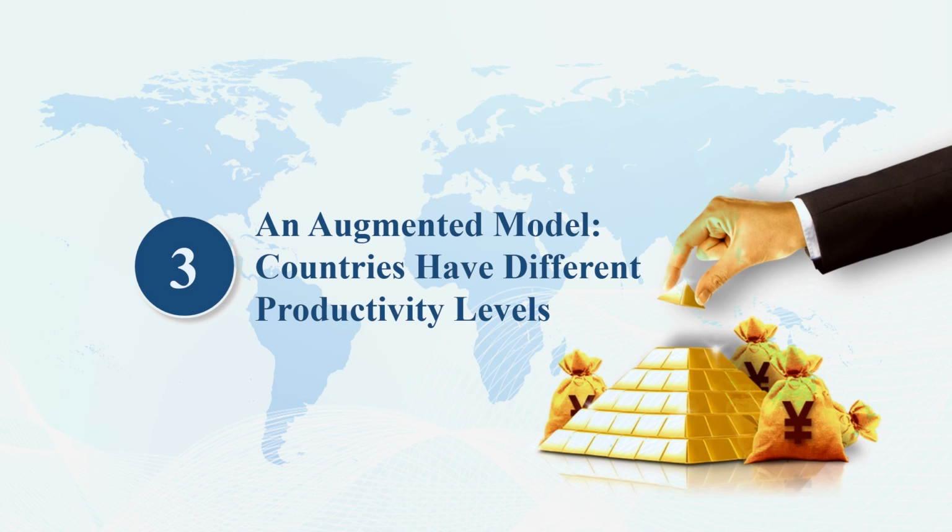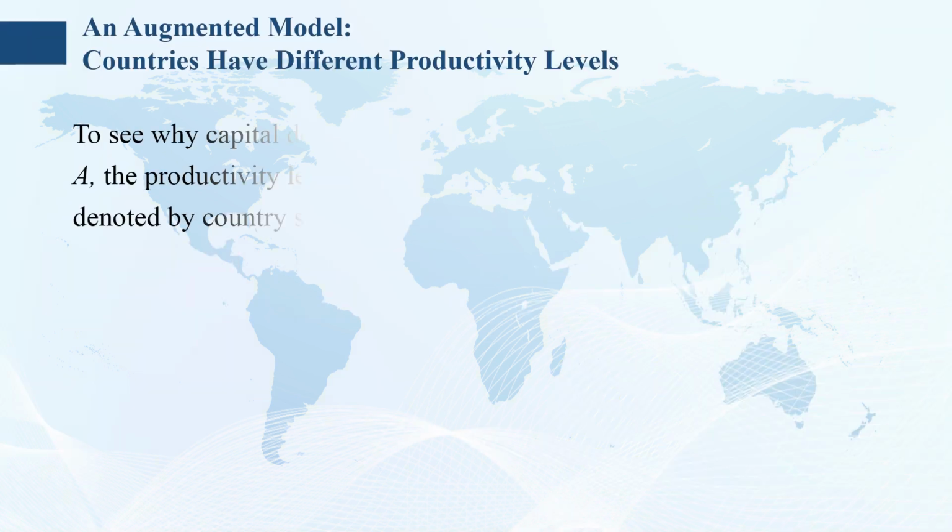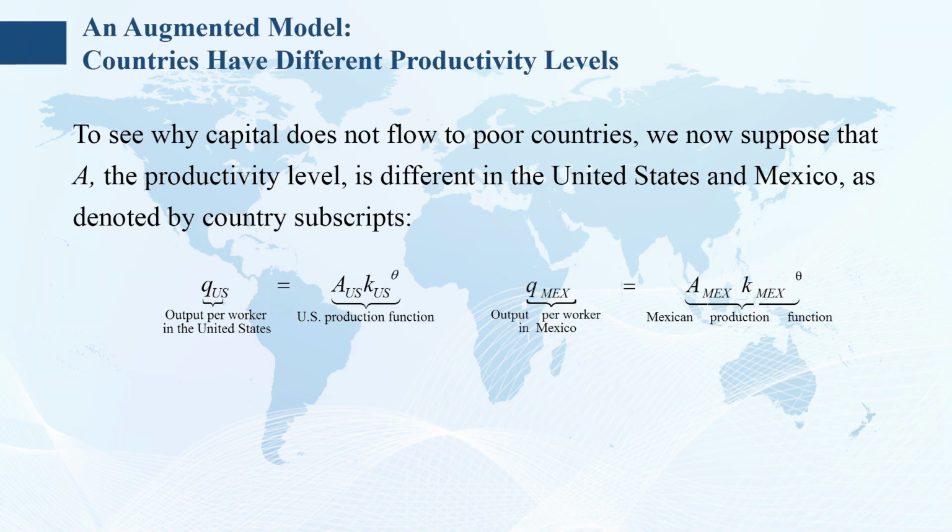3. An augmented model. Countries have different productivity levels. To see why capital does not flow to poor countries, we now suppose that the productivity level is different in the United States and Mexico, as denoted by country subscripts.